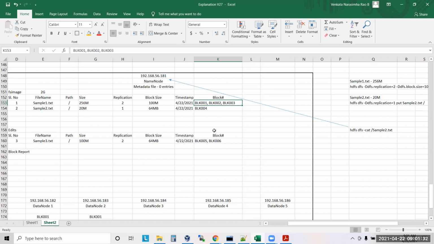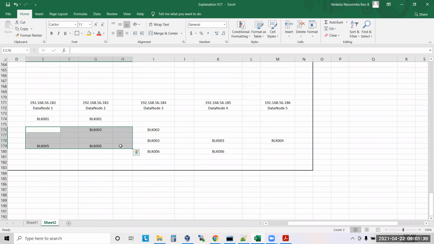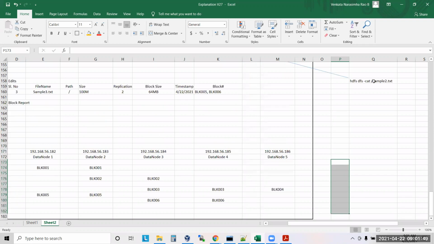Yesterday we understood one concept, guys. Whenever a new data node is added, some of the blocks from existing data nodes will be moved to the newly added data node, correct? For balancing purposes, yes or no? So now when I'm writing the file, BLK1 is available in data node 1. Is there any guarantee that BLK1 will be available in data node 1 permanently? Maybe because of data balancing, block 1 may be moved to some other data node, right? Yes or no?